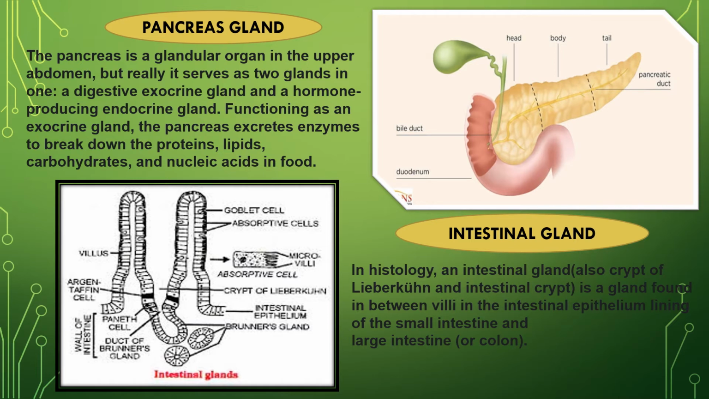You can see the villi, goblet cells at the periphery, absorptive cells also at the periphery, and microvilli also, as shown in the index. Intestinal epithelium is also there, and the other parts, that is the duct of Brunner's gland, also there. So everything has been shown in the small intestine and large intestine lining. These are actually called intestinal glands.